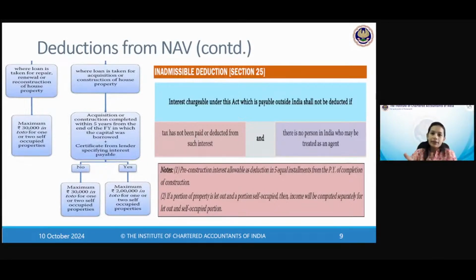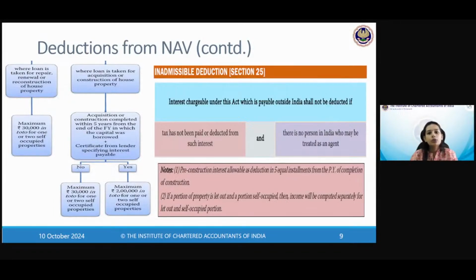So basically, there is a requirement in law that you should get a certificate from the lender. It should not be random, that you took a loan from anyone and there is no certification of what it was taken for. Why they have mentioned this condition is because it has to be a purposeful loan.